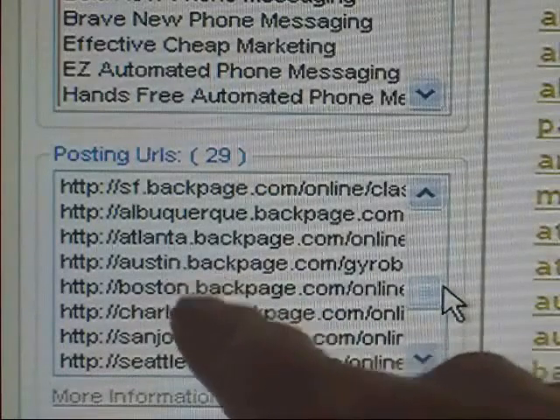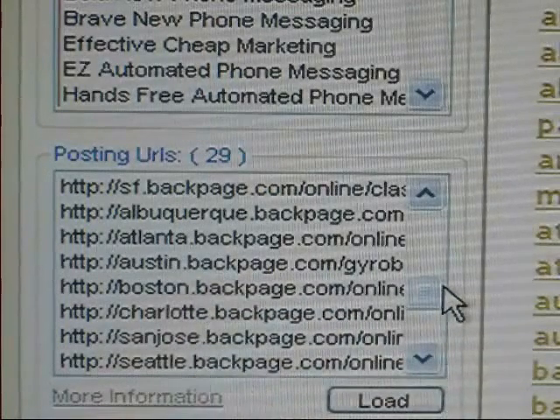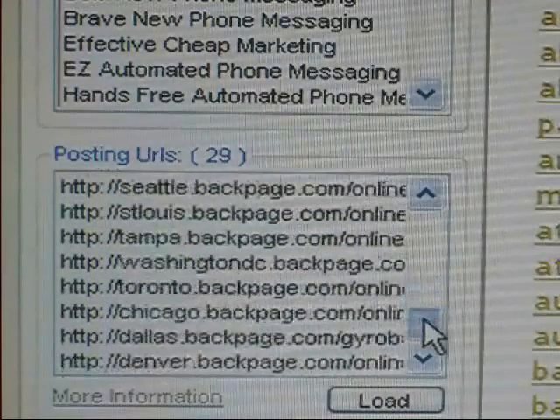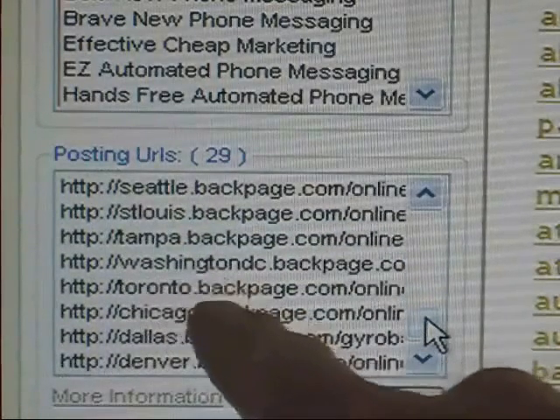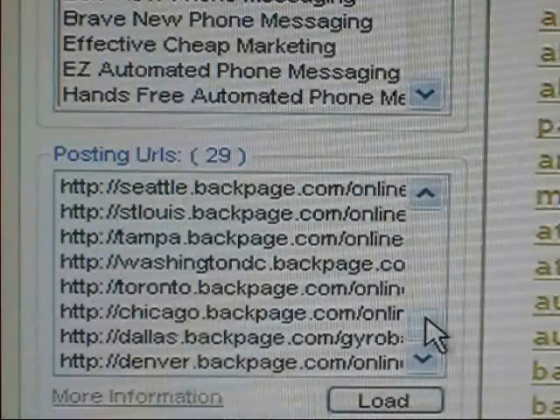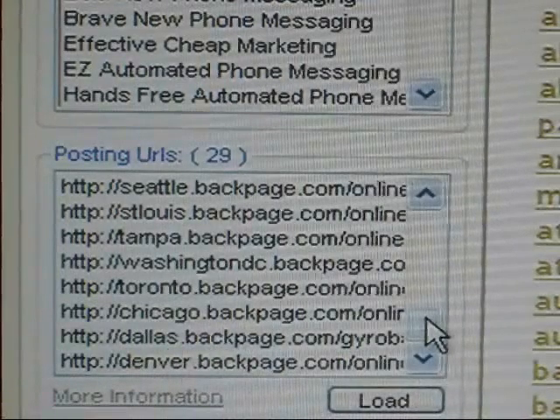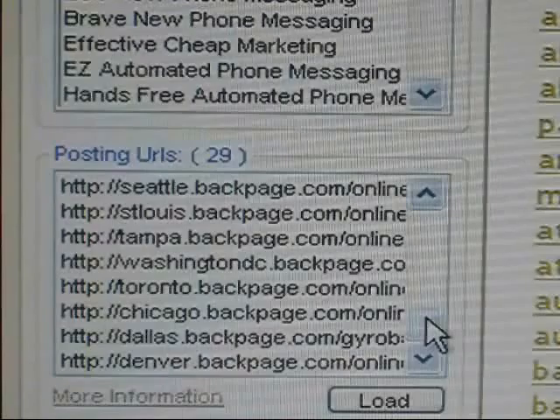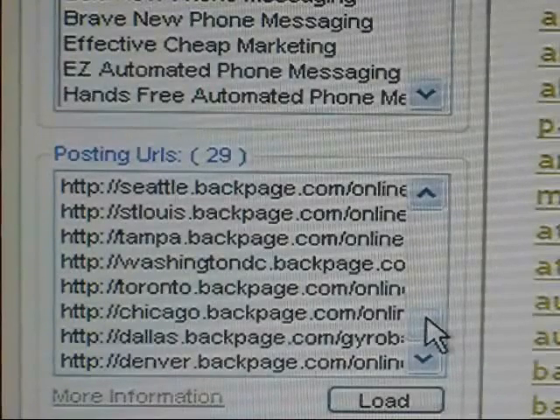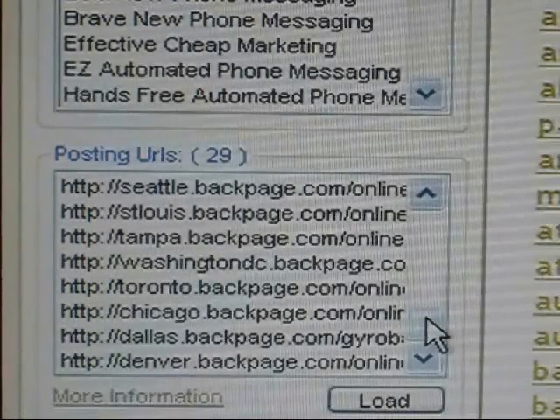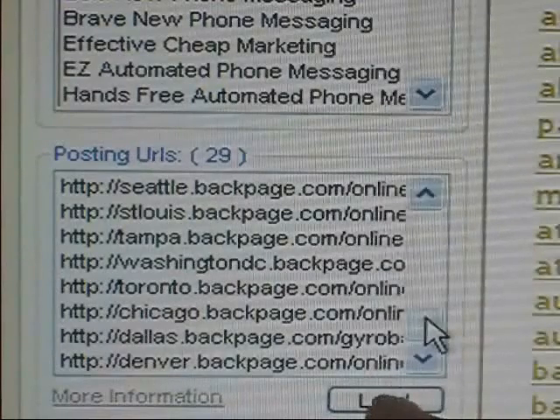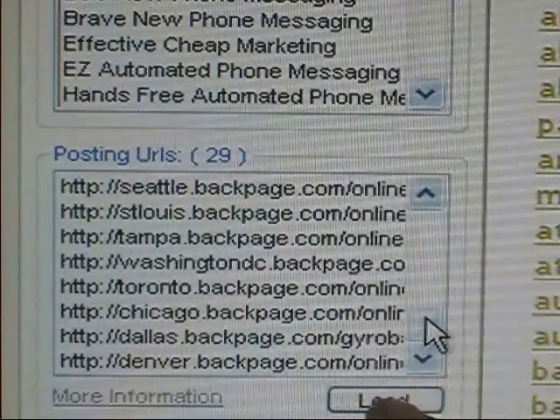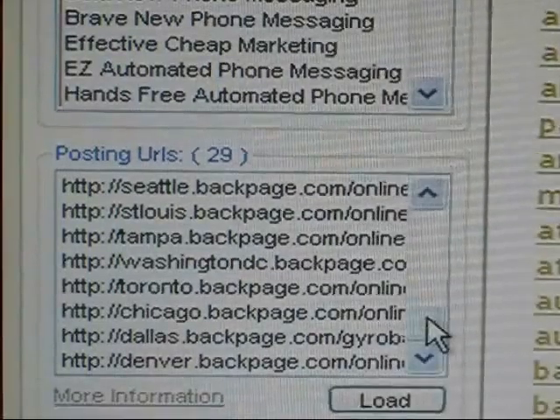Albuquerque, Atlanta, Austin, Boston, Charlotte, San Jose, Seattle, St. Louis, Tampa, Washington, D.C., Toronto, Chicago, Dallas, and Denver. You can be posting to any one of these cities over here. Absolutely any one of these cities. This just happens to be the file that I've got uploaded in this batch right here.